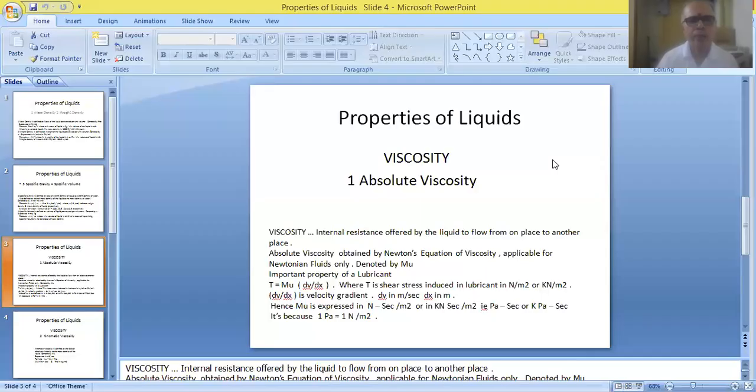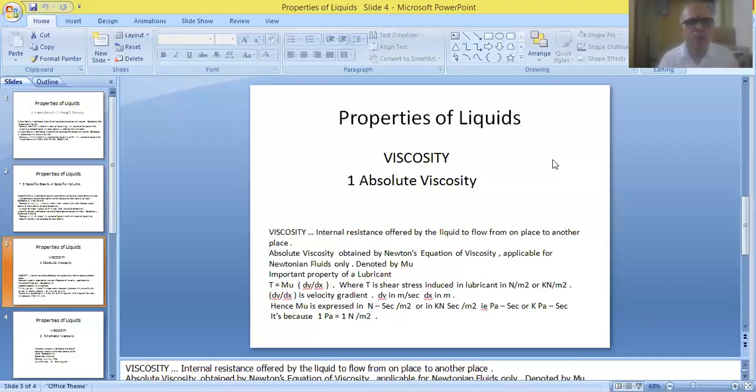And finally, this notation, the letter mu, has to be used only for indicating the absolute viscosity of the liquid. And just like previous parameters, we have a formula for measuring the absolute viscosity of the liquid.